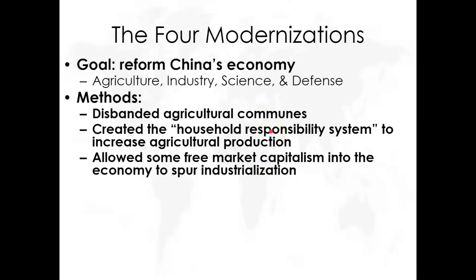So for the agricultural changes, he is still going to maintain a quota system. For example, say you're a rice farmer, you will have a quota of how much rice you need to produce per year. But if you surpassed your quota, you could sell the extra stuff you made on the free market for a profit. Remember, free market means you can determine what you charge and you can make money off of that. So what he's doing is he's combining capitalism with the communist system, and it's extremely successful.